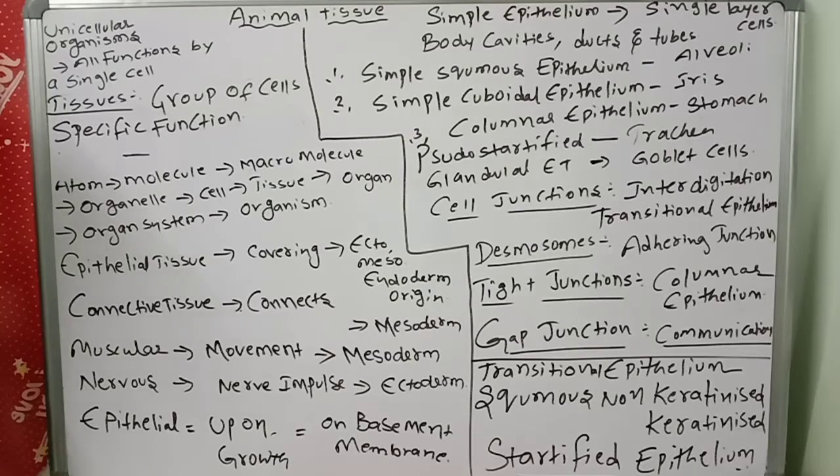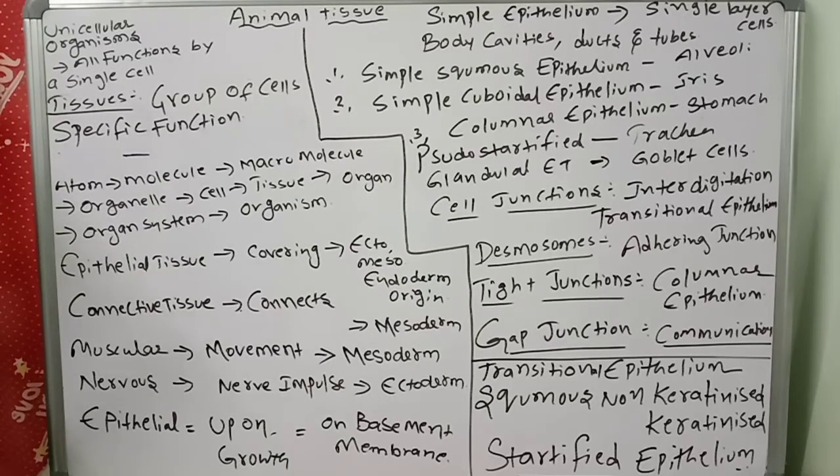All complex animals consist of different types of tissues like epithelial tissue, connective tissue, muscular tissue, nervous tissue. But what about unicellular organisms? In unicellular organisms, all functions like digestion, respiration and reproduction are performed by a single cell.